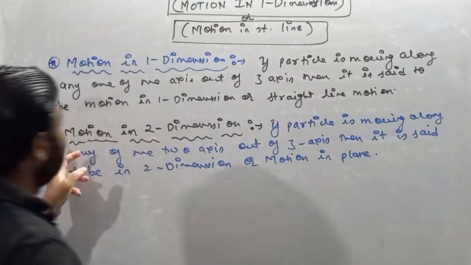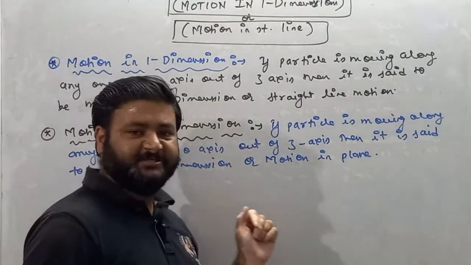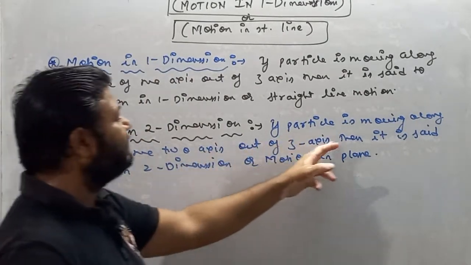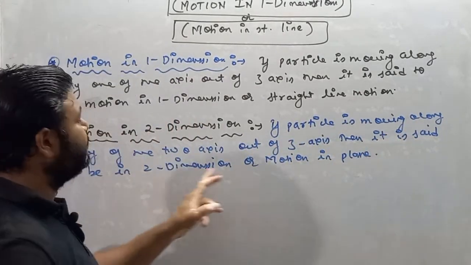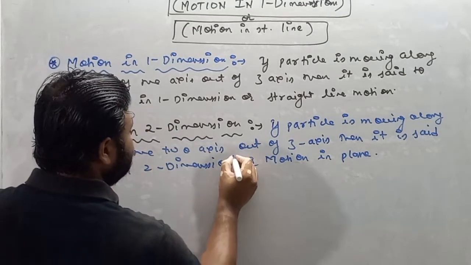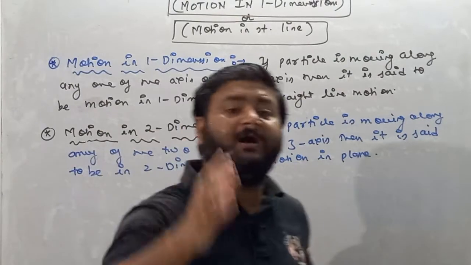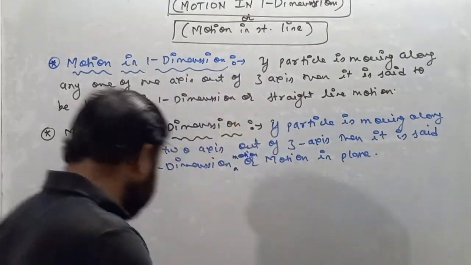So this is how we'll define motion in two dimensions. If a particle is moving along any two axes out of three, then it is said to be in two-dimension motion, or motion in plane. I hope you all are getting my point, because this is a very easy thing.